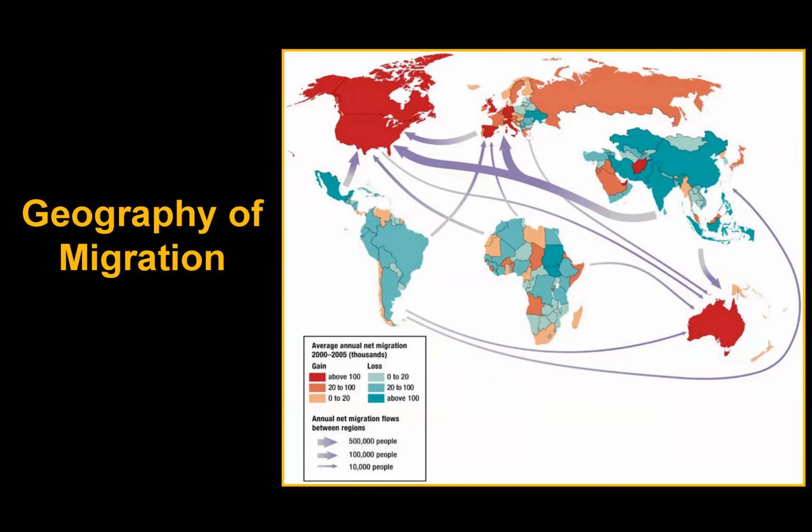While we do have things like hurricanes, tsunamis, and tornadoes, the main reason people migrate is economic. So we see North America, Europe, and Australia as the main places that people migrate to, and they're leaving places that are not doing as well economically.